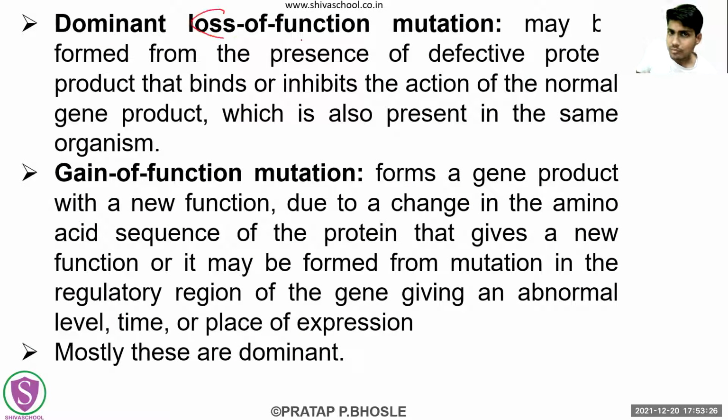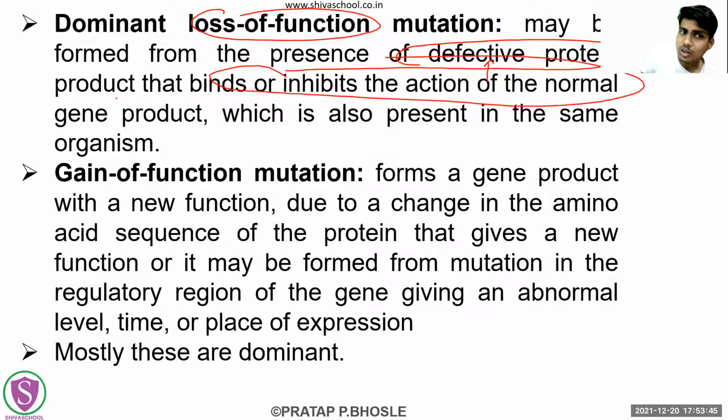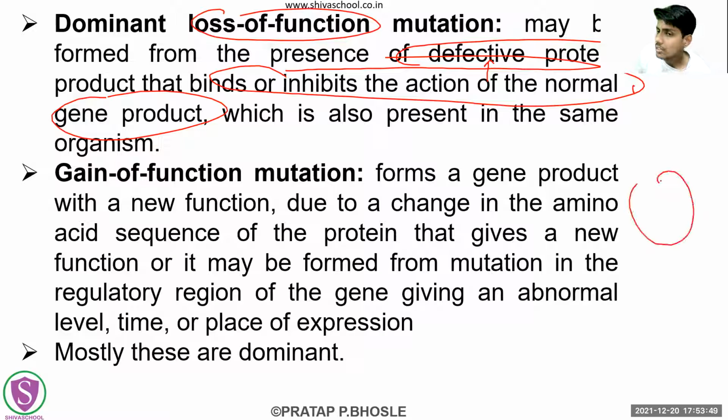The dominant loss of function mutation may be formed from the presence of a defective protein product. Now that defective protein product is binding and inhibiting the action of the normal gene product. The activity of that normal gene product is getting affected by a defective protein.